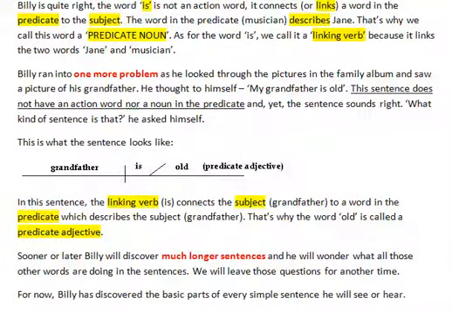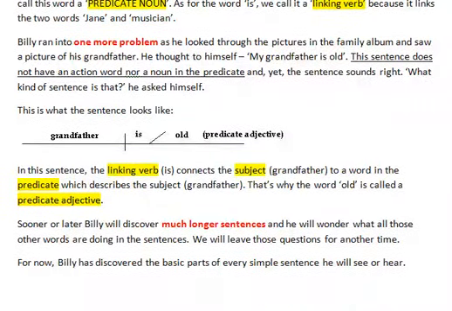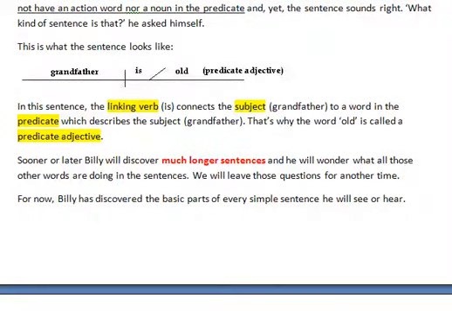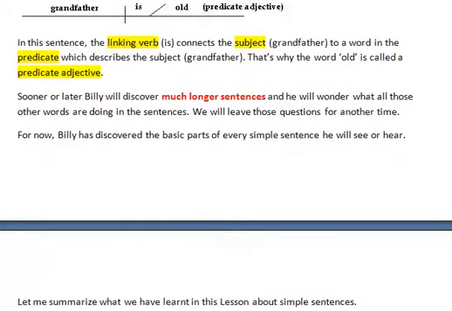Billy ran into one more problem as he looked through the pictures in the family album and saw a picture of his grandfather. He thought to himself, "My grandfather is old." This sentence does not have an action word nor a noun in the predicate, and yet the sentence sounds right. What kind of sentence is that? He asks himself. This is what the sentence looks like. Grandfather is old, predicate adjective.